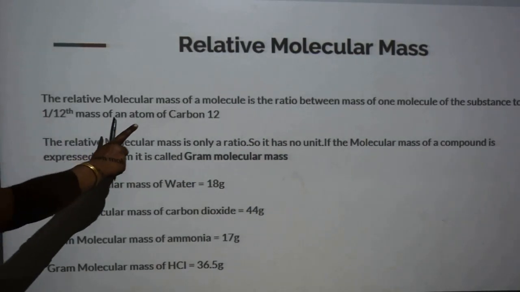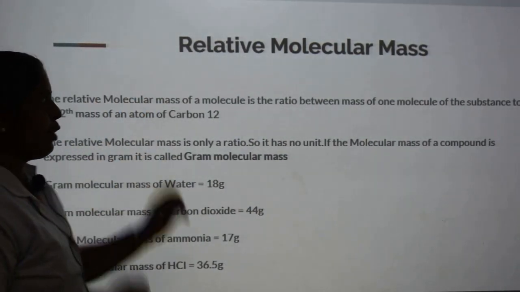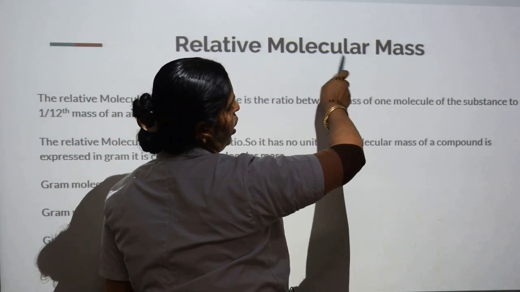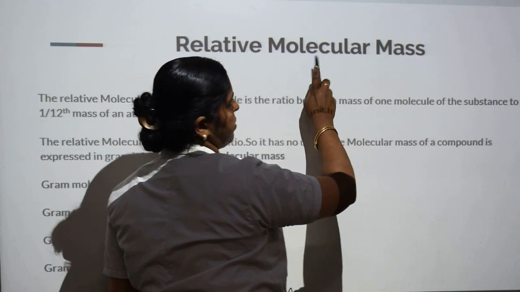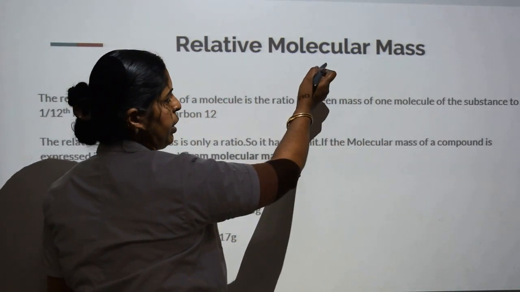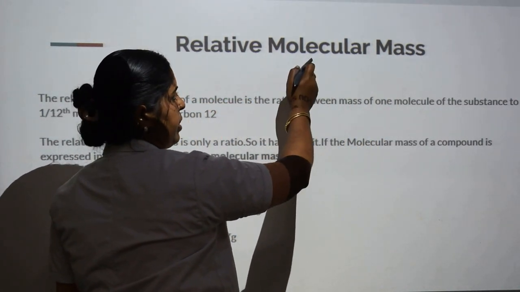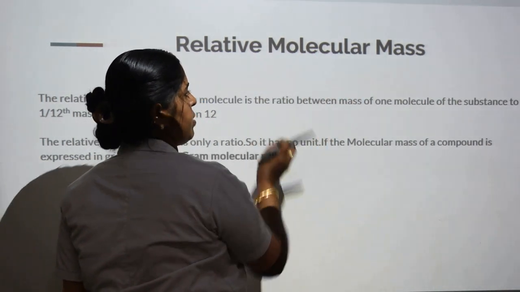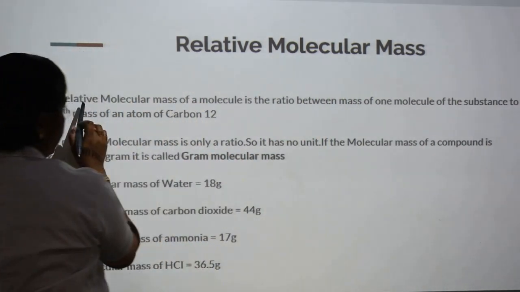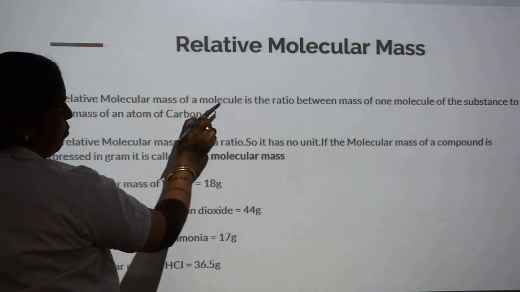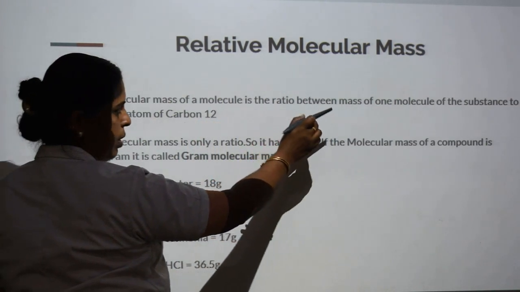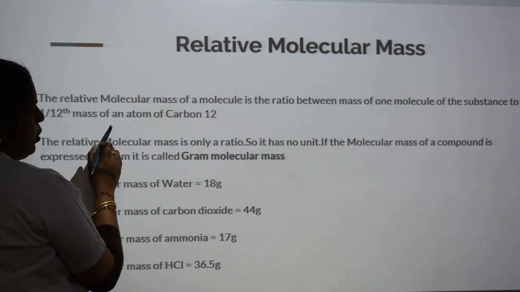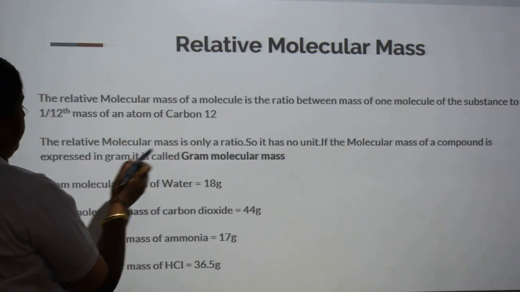Relative molecular mass. Earlier we studied atomic mass: for one atom, that mass is atomic mass. Here, molecular mass, molecules are there, for example H2O, carbon dioxide, ammonia, molecules like that. The relative molecular mass of a molecule is the ratio between the mass of one molecule of the substance to the mass of 1/12th of a carbon-12 atom.